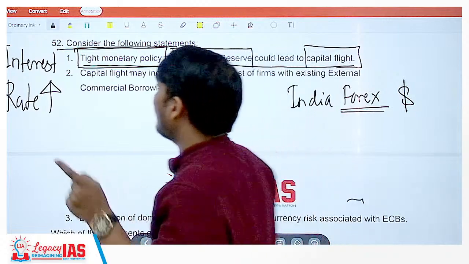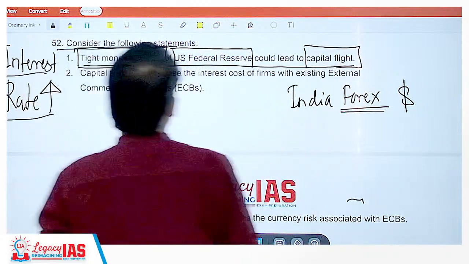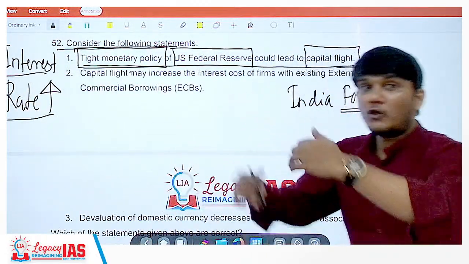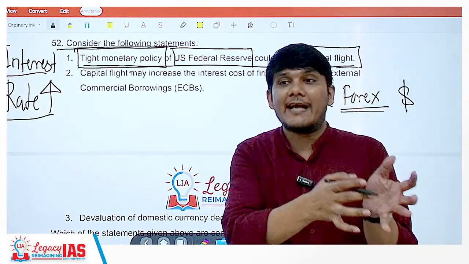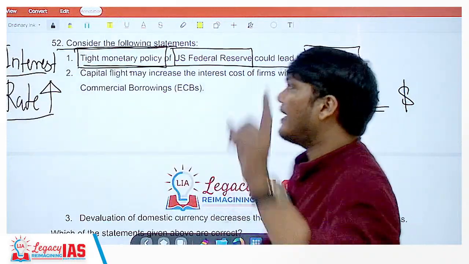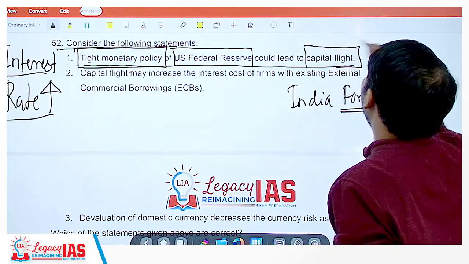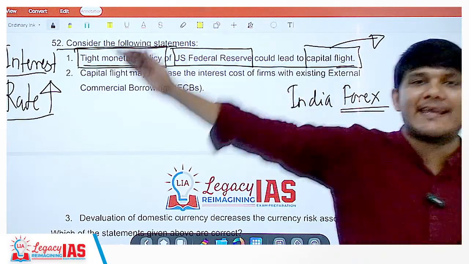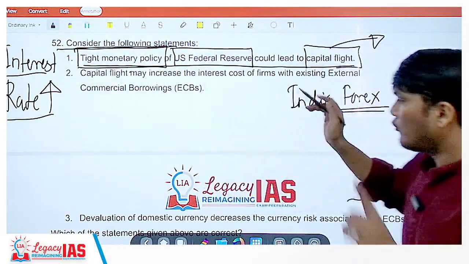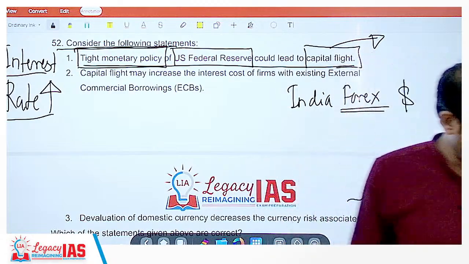Correct? Since you will get a higher rate of return, what will happen? The dollars invested in India, people would want to take out those dollars from India and invest them in the USA. That is why it will lead to capital flight, meaning the US dollars, the capital, flying away to the US. So statement 1 is absolutely correct.